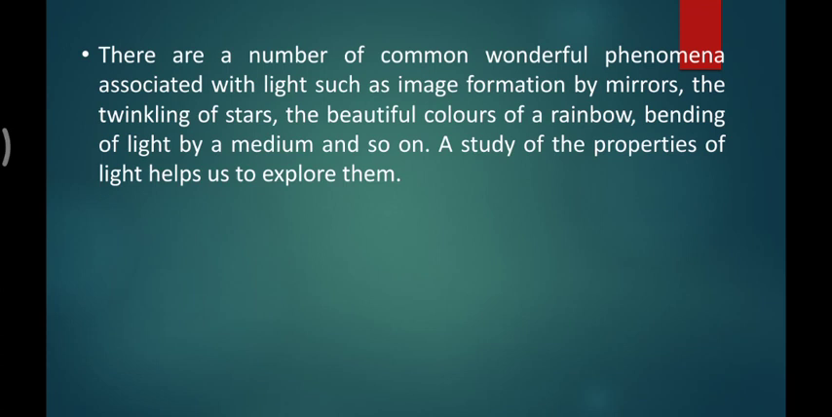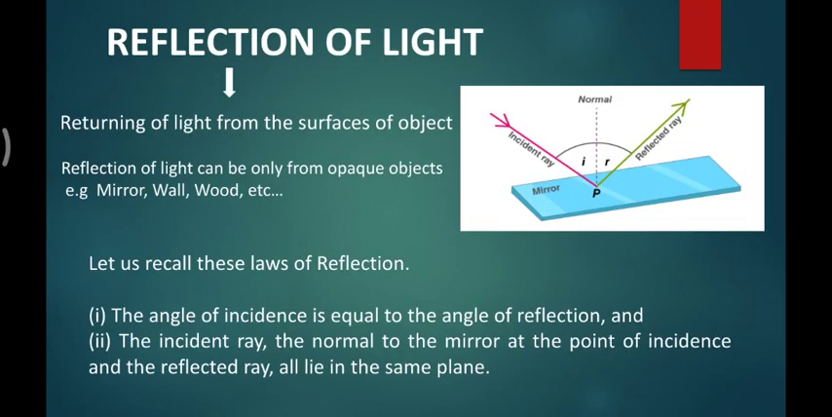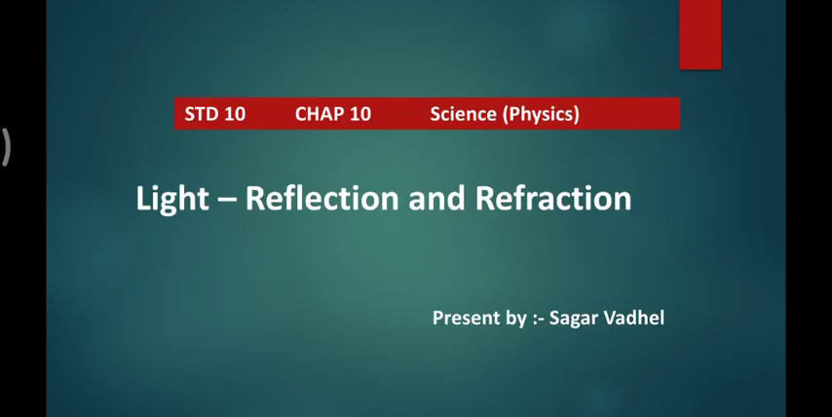There are a number of common wonderful phenomena associated with light. Image formation by mirrors, twinkling of stars, beautiful colors of the rainbow: how these happen we will see in detail in the chapter. Let us start with the important thing, which is reflection.